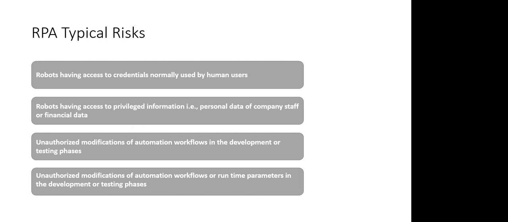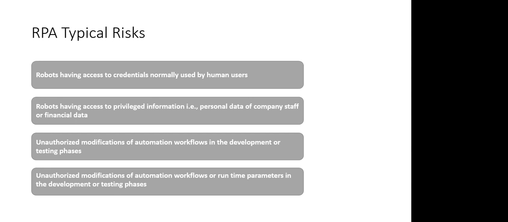So when robots are performing the tasks humans do, that will lead to having credentials that humans have, and access to privileged information that humans have. If this gets combined with any faulty automations, this can lead to a security threat. So we are here to understand the different risks that can arise from typical RPA projects.